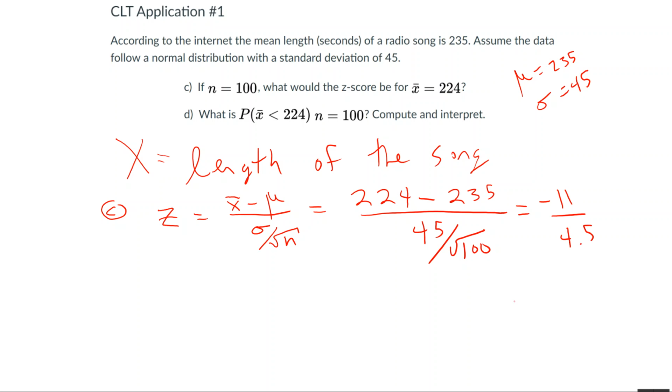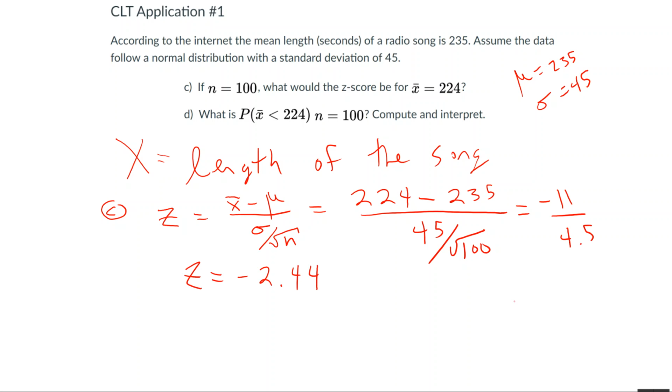That is less than it was when n equaled 4. Compare those results. So the z-score is going to be negative 2.44.